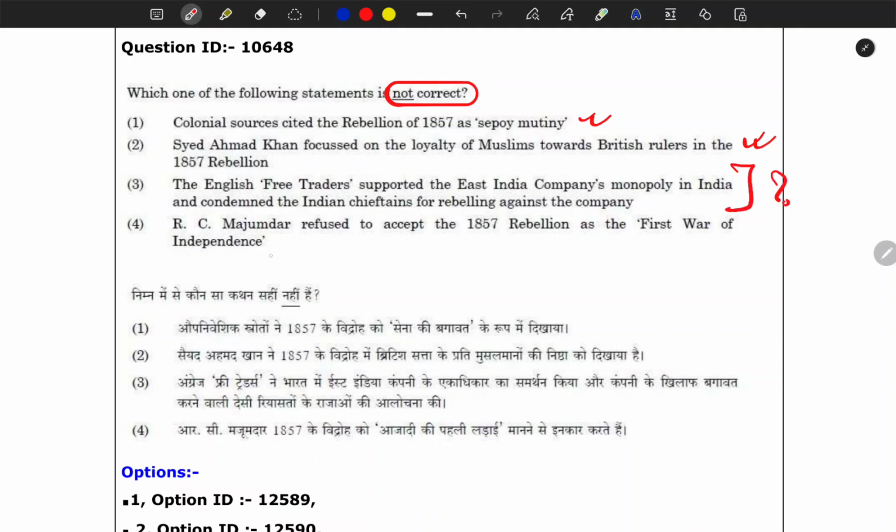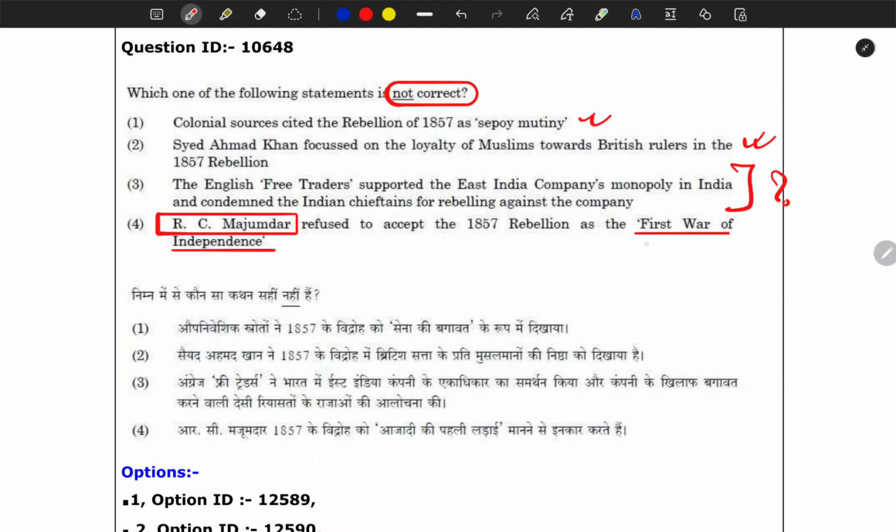Okay, R.C. Majumdar refuted adopting the 1857 rebellion as the first war of independence. This is absolutely correct. Why? Because he was not convinced that this was the first war of independence, for certain reasons. What was the reason? He said this war or mutiny or rebellion or revolution, whatever you call it, lacked unity.